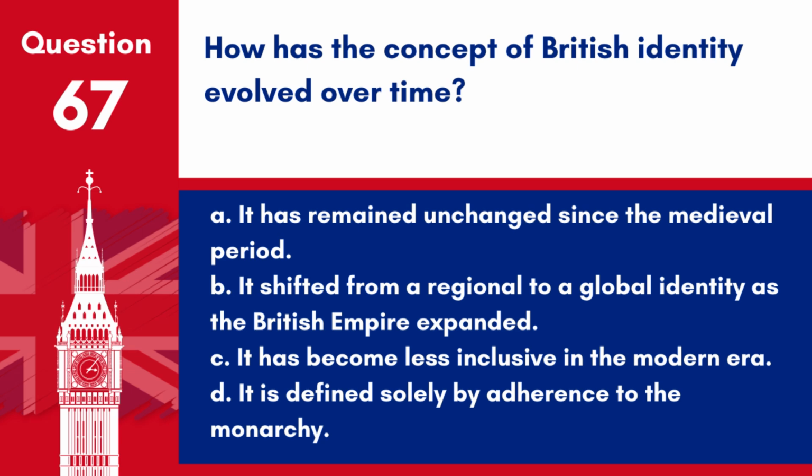Answer. B. It shifted from a regional to a global identity as the British Empire expanded. British identity has evolved significantly, influenced by factors like the expansion and subsequent decline of the British Empire, immigration, and the devolution of power to Scotland, Wales, and Northern Ireland, reflecting a more pluralistic and inclusive society.